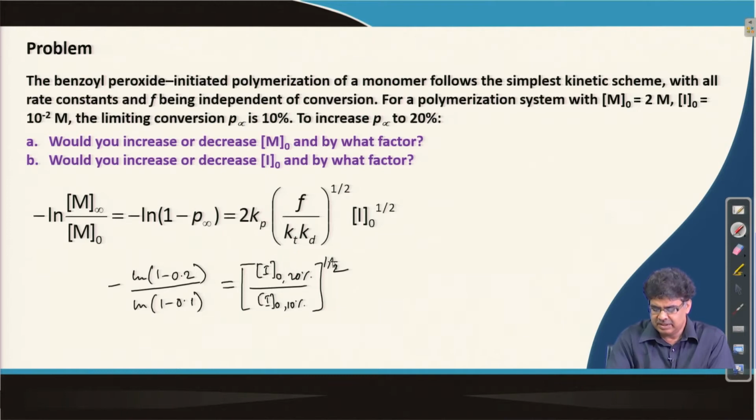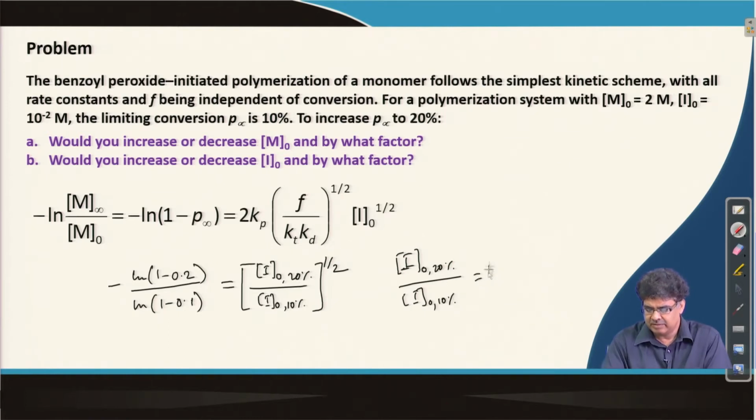So, this gives the ratio of I naught at 20% divided by I naught at 10% as 4.48. So, basically we have to increase the initiator concentration almost 4.5 times to increase the limiting monomer conversion from 10% to 20%.